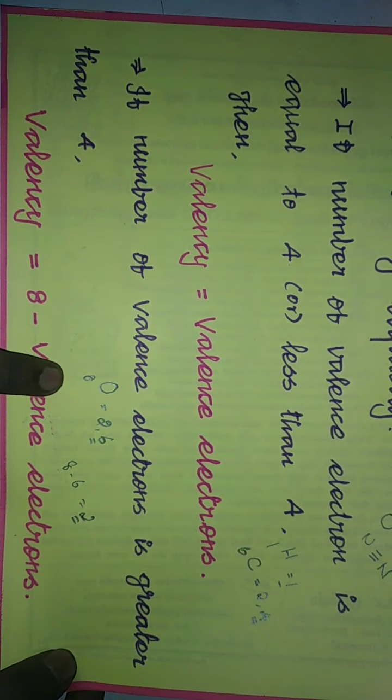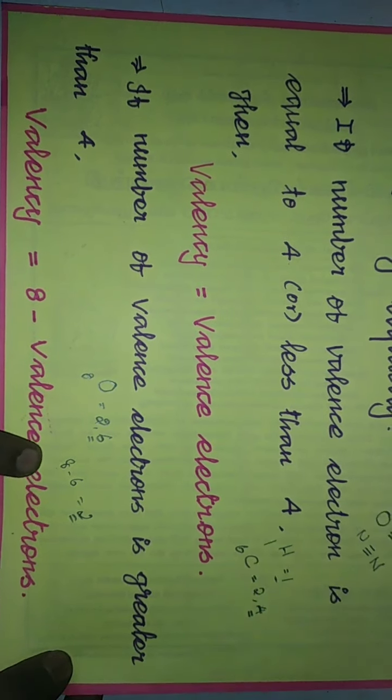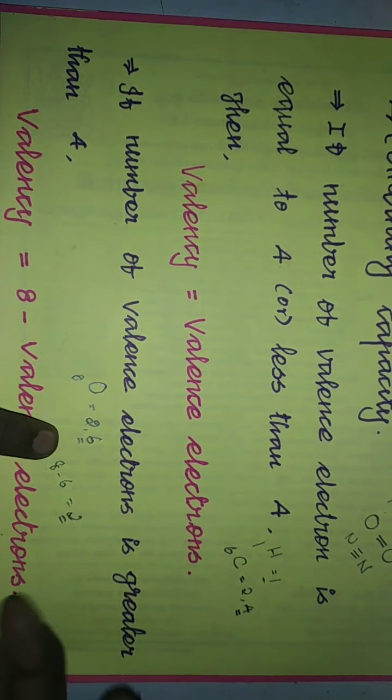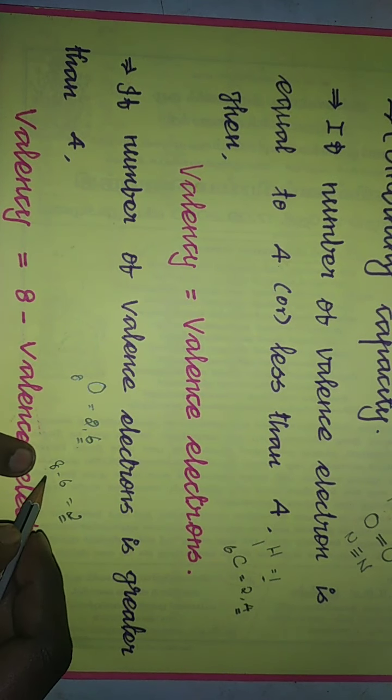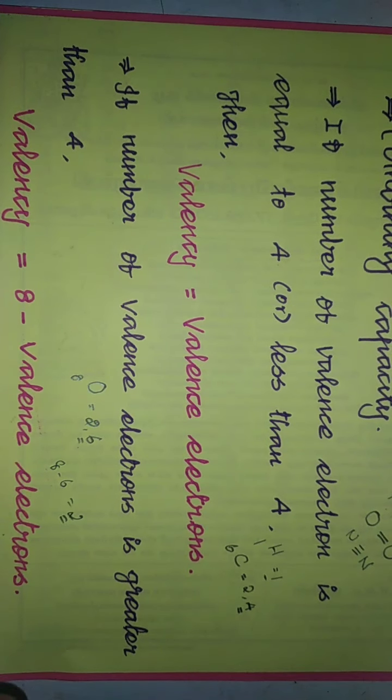For oxygen, the atomic number is 8, so its electronic configuration will be 2,6. In the valence shell, 6 electrons are present. So valency is equal to 8 minus 6, that is equal to 2. In this way we can find out the valency of any atom. Now we are going to discuss how this valency varies across a period and along a group.